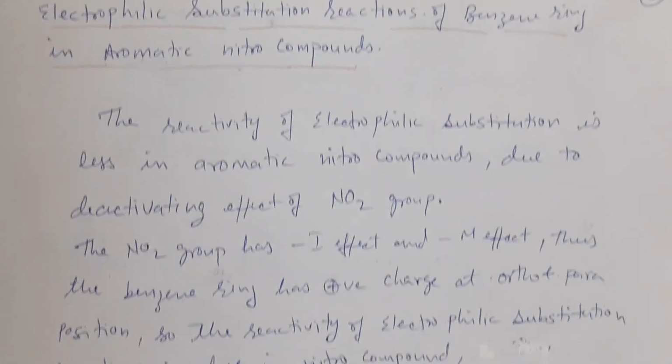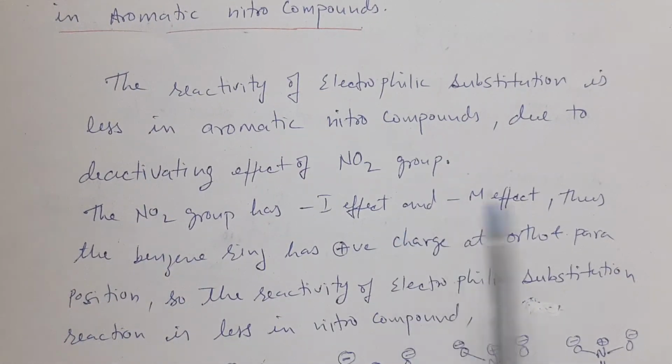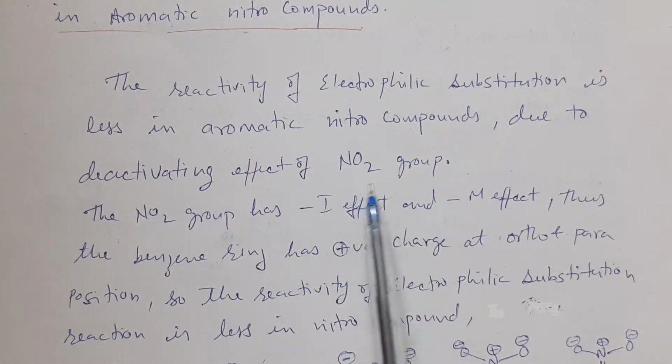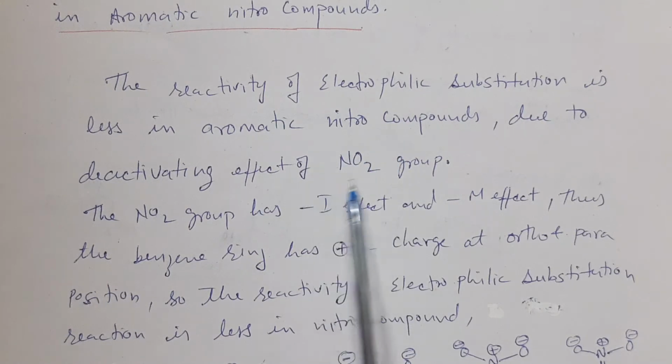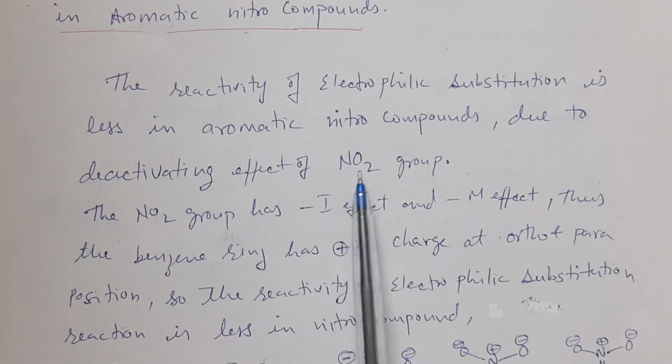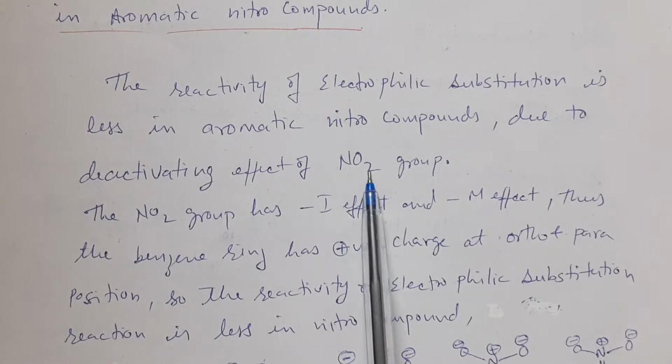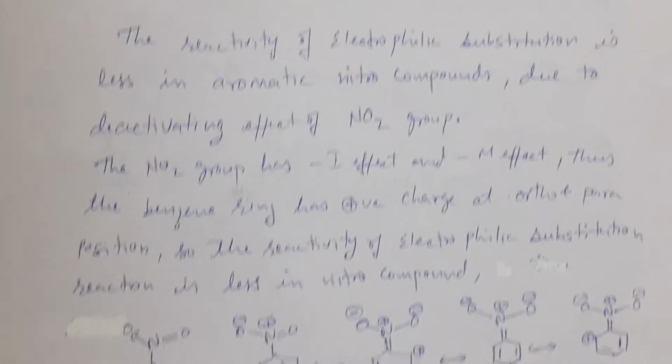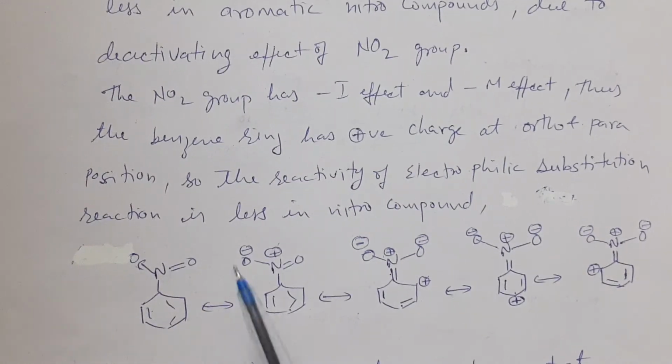The reactivity of nitrobenzene in electrophilic substitution reactions is less due to the presence of the deactivating nitro group. The nitro group is an electron withdrawing group. It has a -I effect, which decreases the electron density on the benzene ring.